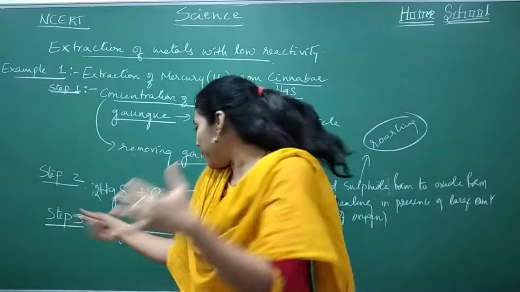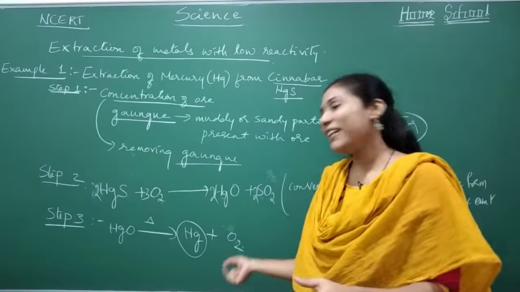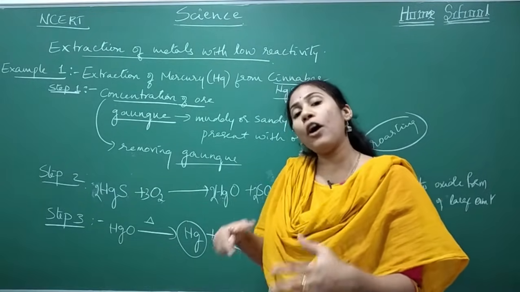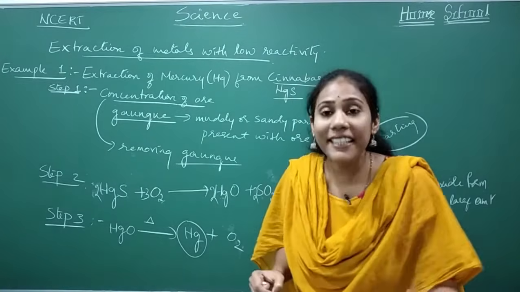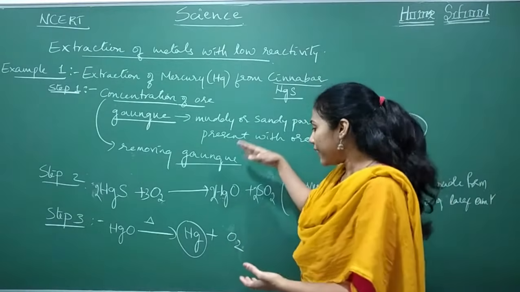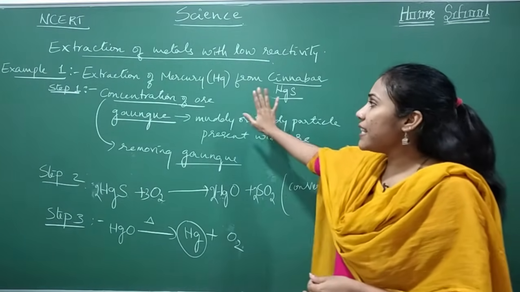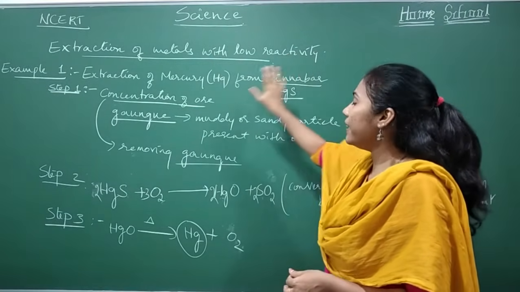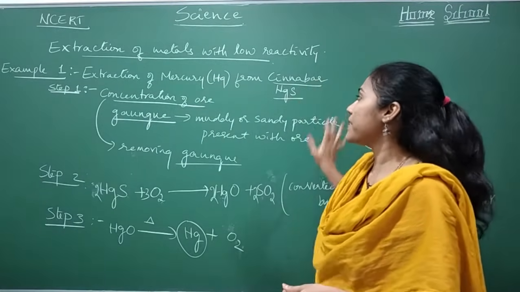Once you extract a metal, it will not be in a 100% pure form. A little of impurities will be there, and later that step of removing small impurities we call a refining technique. Refining means purification. So anyway, this much is enough to remember. This is important. The first example under this category, extraction of metals with low reactivity, was the extraction of mercury from cinnabar.